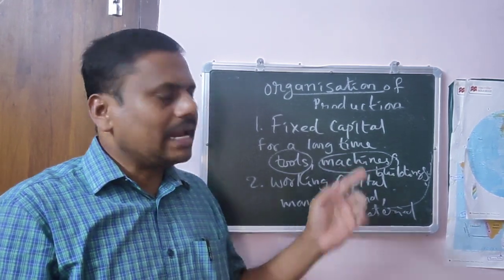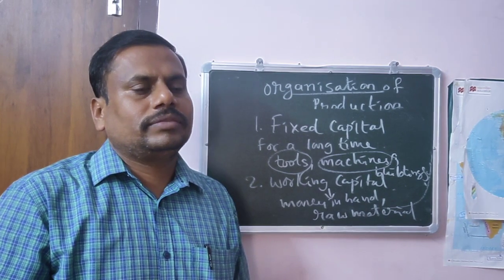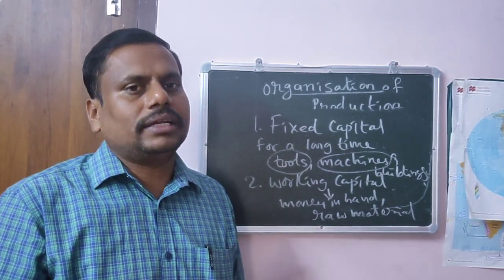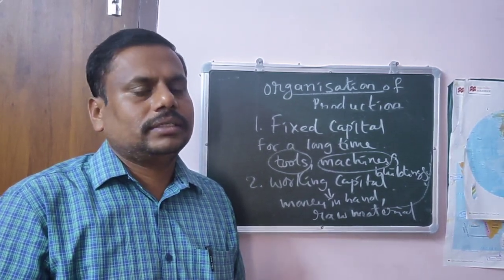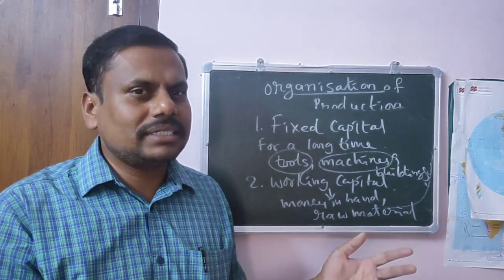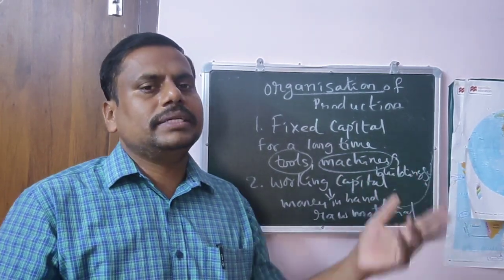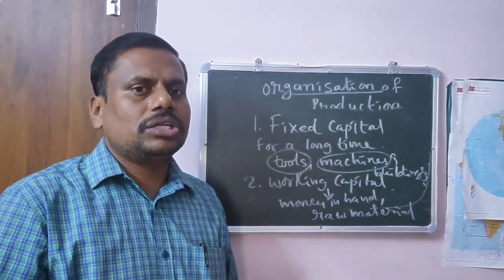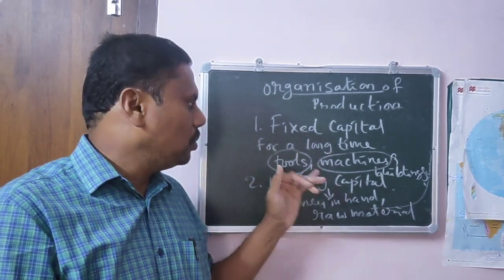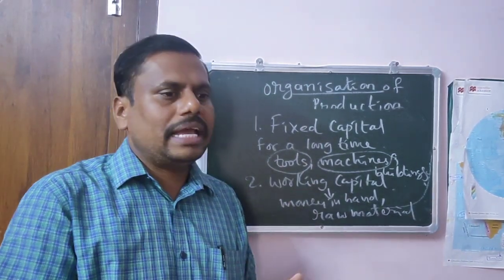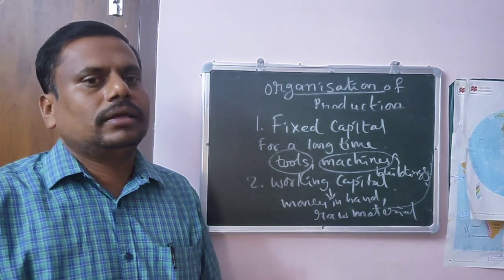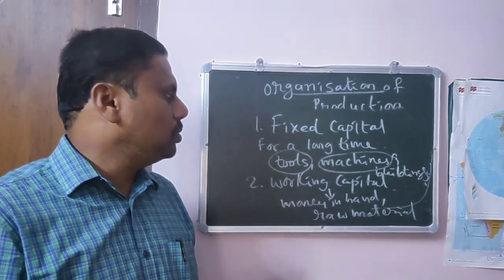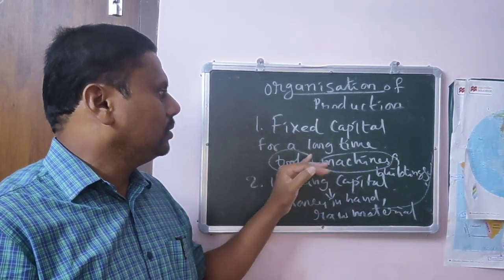Whereas a tractor, generator, turbines, spraying machines, harvesting machines, all come under big machinery. Understood? So in order to do production, we require the small as well as big things. So that is fixed capital.